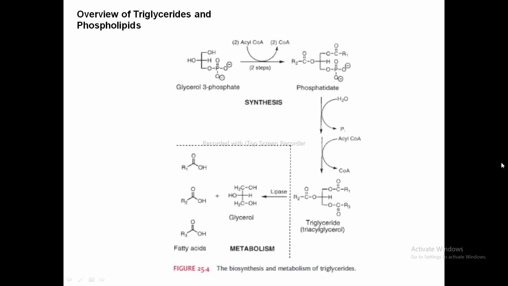This triglyceride accumulates in the cytosol of the adipose cell, and when required for energy production, these triglycerides are hydrolyzed by the enzyme lipoprotein lipase to liberate the free fatty acids. These free fatty acids are then subjected to various pathways like the beta oxidation pathway, the citric acid cycle, and oxidative phosphorylation.